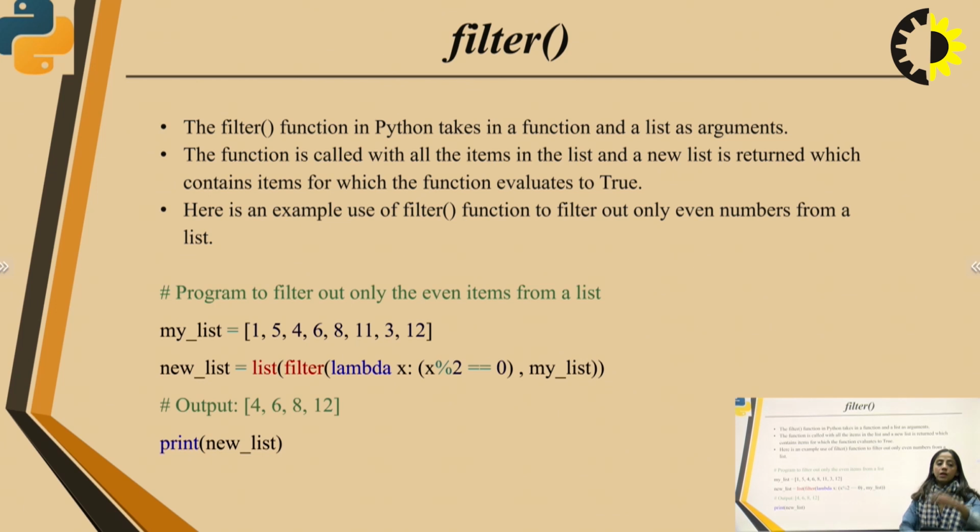How are we going to do that? new list equals filter(lambda x: x % 2 == 0, mylist). If the modulus of the values in the list turns out to be 0, then the numbers will be filtered out as even numbers, and then we will print them. Output should be 4, 6, 8, 12, containing only the even numbers from the original list.